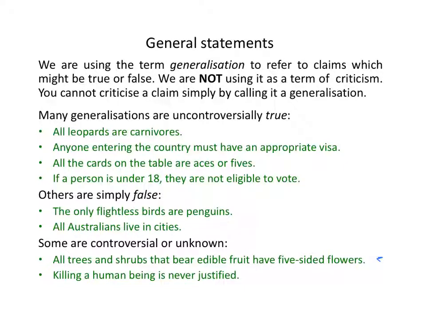So the point I'm trying to make is that some generalisations are perfectly true, and so you cannot criticise a claim or a premise just by referring to it as a generalisation. You can't say, well, that's a generalisation. Yeah, so what? That doesn't necessarily mean it's false. If you've got a criticism of the generalisation, make it. As we'll see in a moment, the right way to critique a generalisation is to provide a counter-example. So that's what you need to do in order to evaluate or critique a universal generalisation. Provide a counter-example. You can't just say, it's a generalisation.